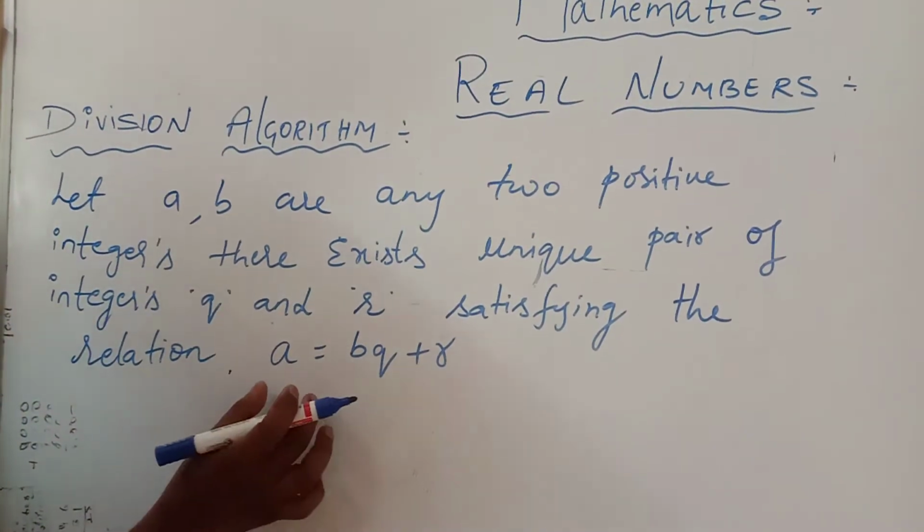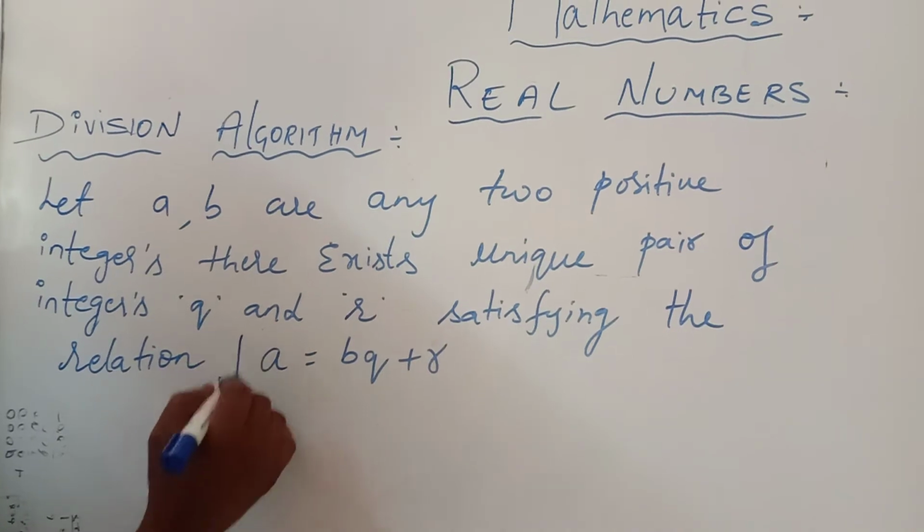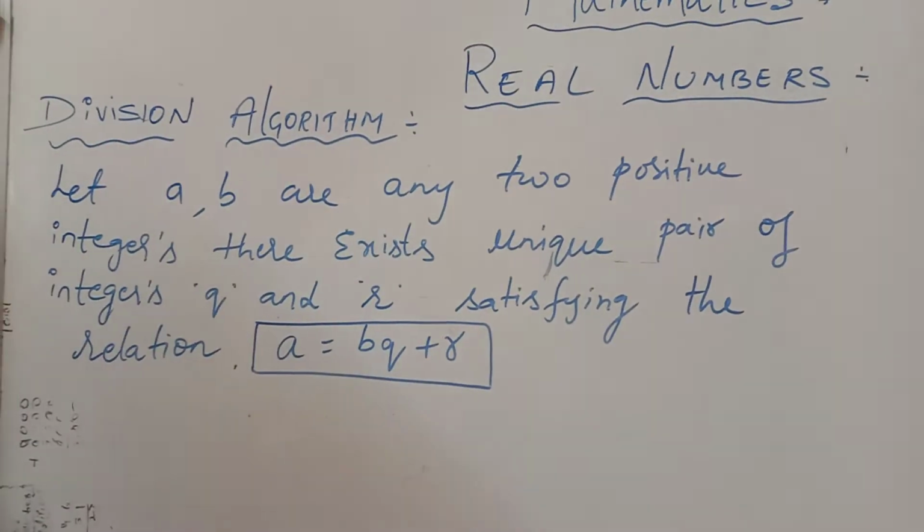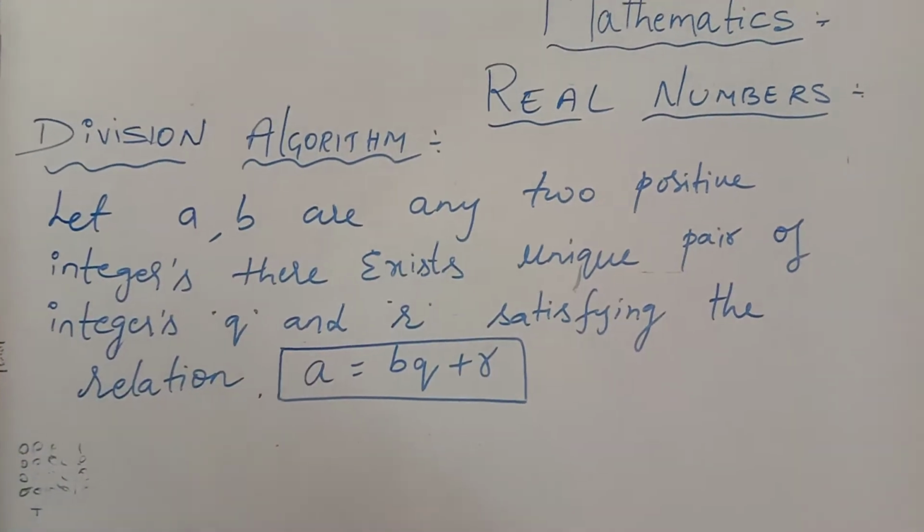What is the relation? a is equal to bq plus r is the relation. That relation only you are calling as the division algorithm.